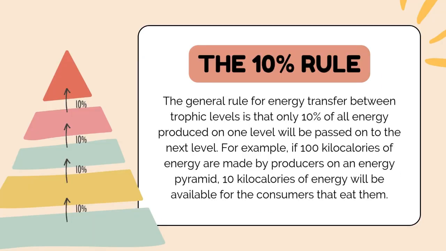The 10% rule. The general rule for energy transfer between trophic levels is that only 10% of all energy produced on one level will be passed on to the next level. For example, if 100 kilocalories of energy are made by producers on an energy pyramid, 10 kilocalories of energy will be available for the consumers that eat them.